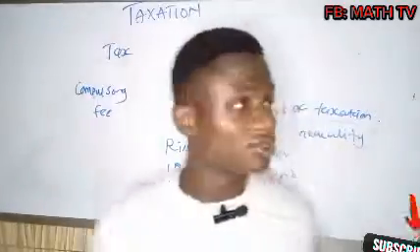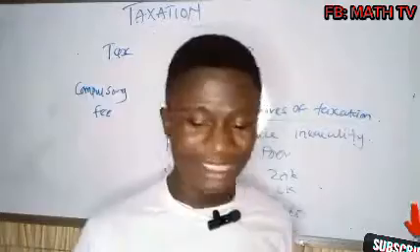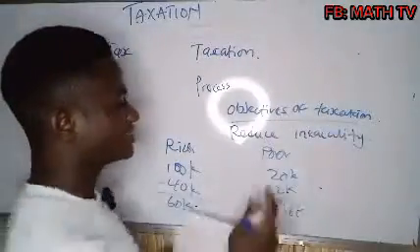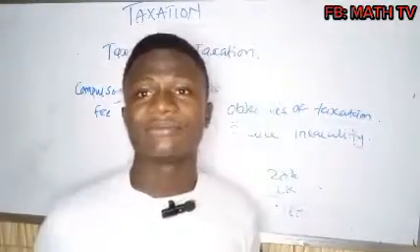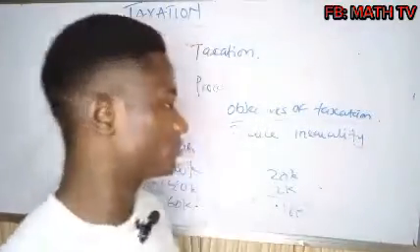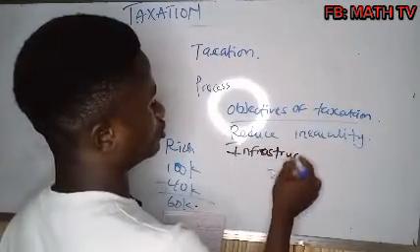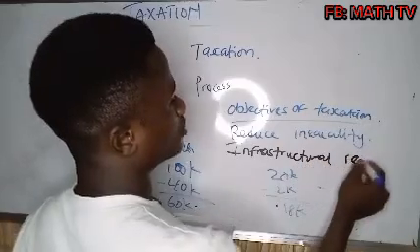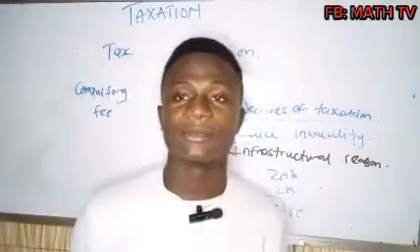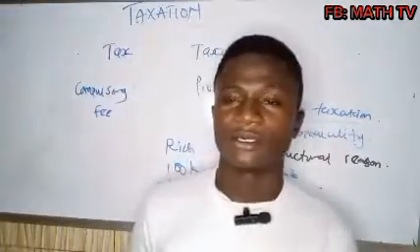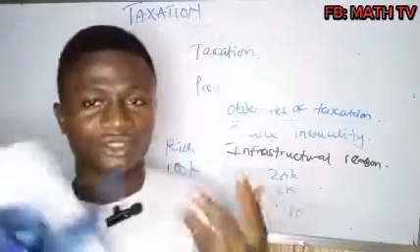So, to reduce inequality. Another reason why government impose taxes is so that they can render essential services, or provide infrastructure. So another reason why government impose tax is so that they can build bridges, ensure good water flow, all these functions of government.